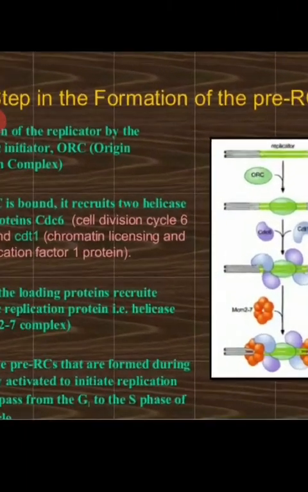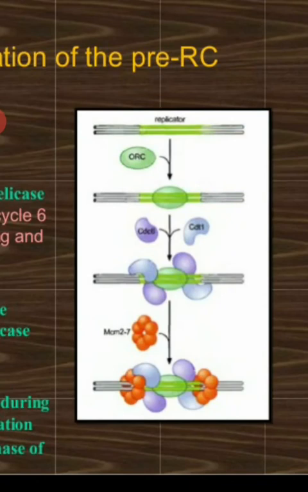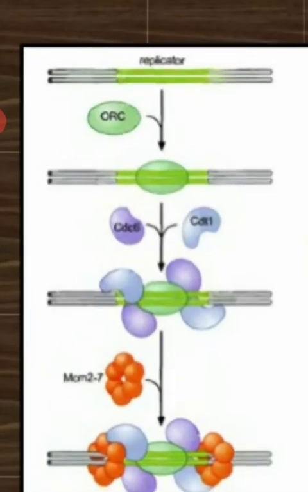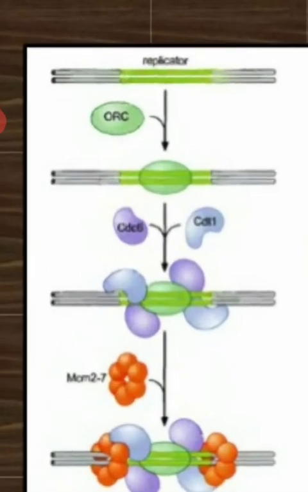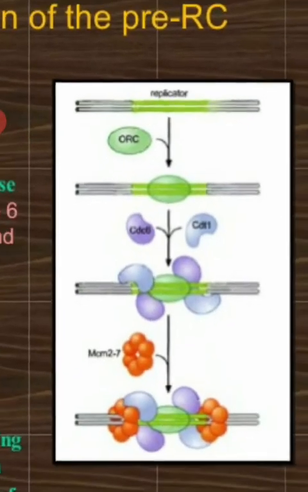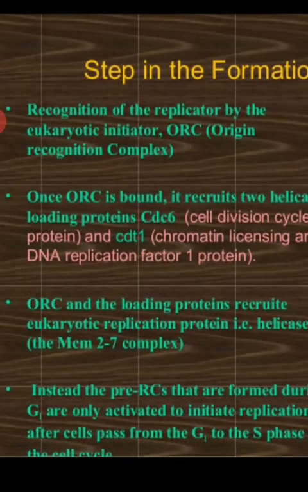Now what are the steps during the formation of pre-RC complex? So you can see a replicator region, the region where the replication has to start, at the origin of replication, ORC. So recognition of replicator by the eukaryotic initiator ORC complex.